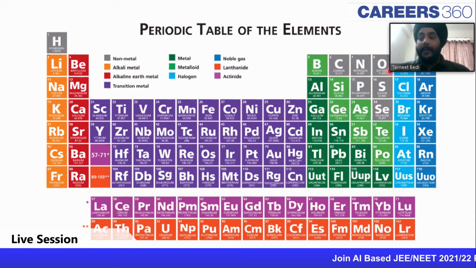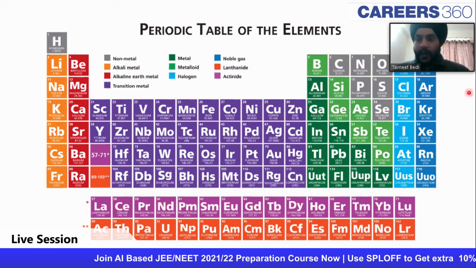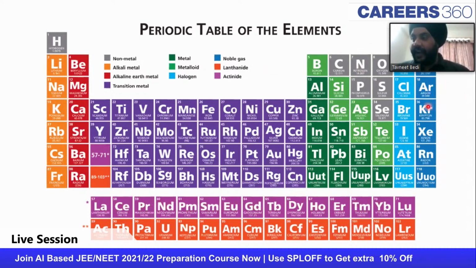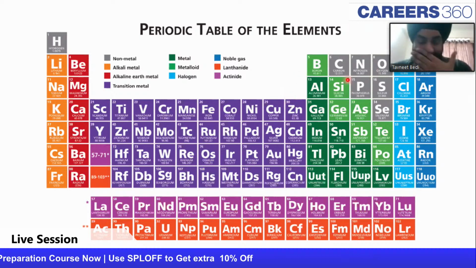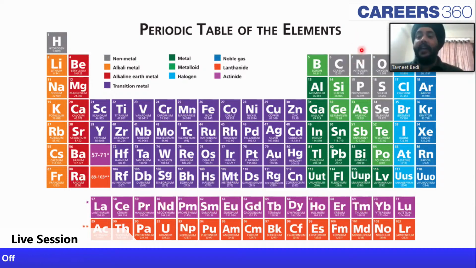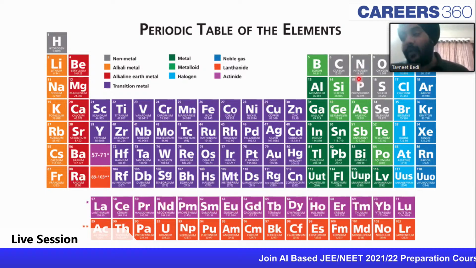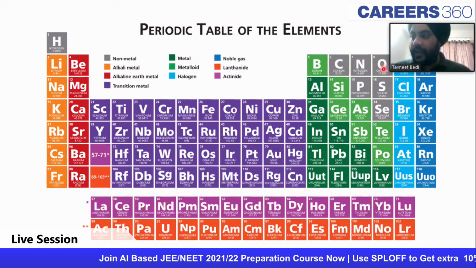Then there are questions about the P block elements. In the P block you study all of these groups: group 13, 14, 15, 16, 17, and 18. But out of those groups, the questions asked majorly deal with the nitrogen family, and in that also the majority of questions are asked from nitrogen only. Even the NCERT focuses on nitrogen and the compounds of nitrogen. So there are oxides, oxoacids, and so on and so forth, guys.